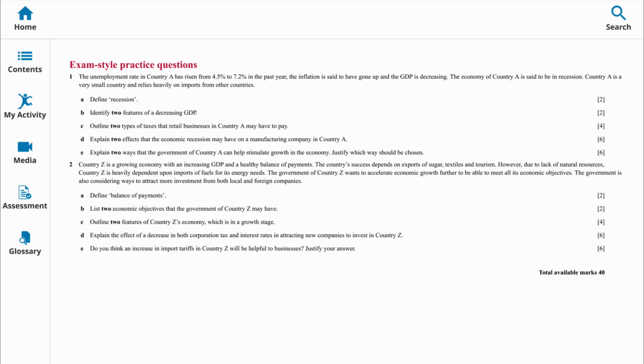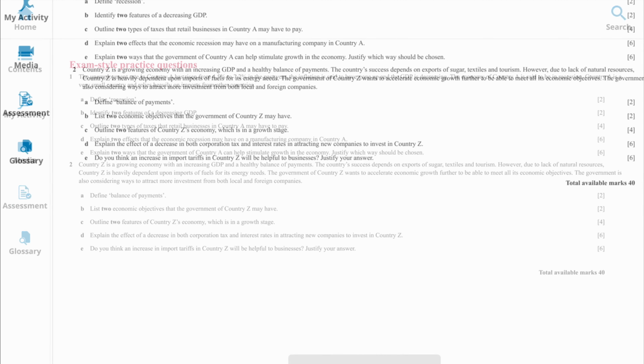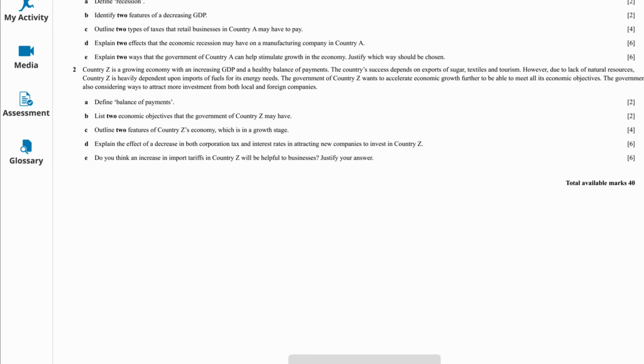Second one, fall in business confidence. So explain reduced investment in new technology. So this could be the second. Or maybe the third one, they may become less competitive and sales and profit will fall. So you need to explain any two of these.